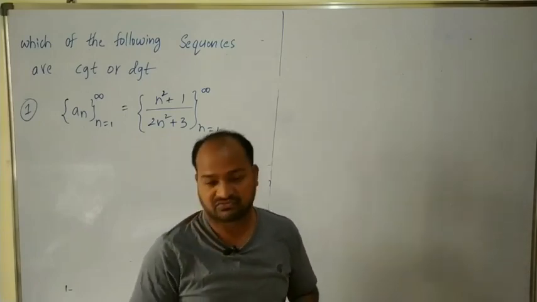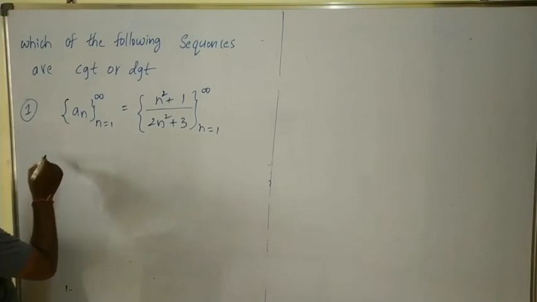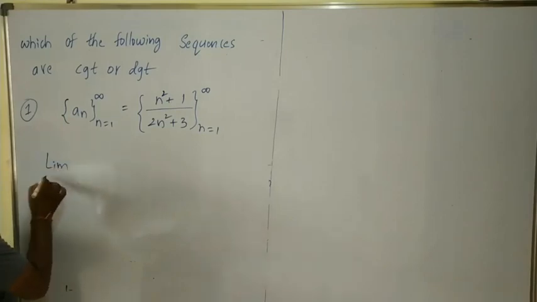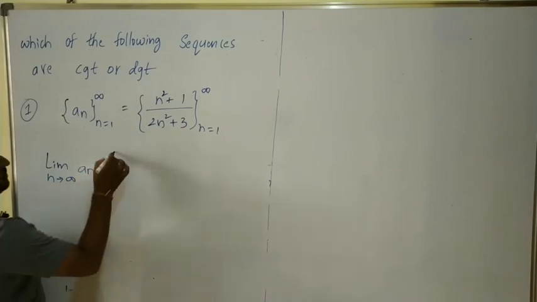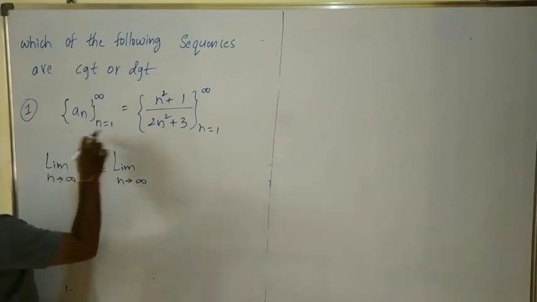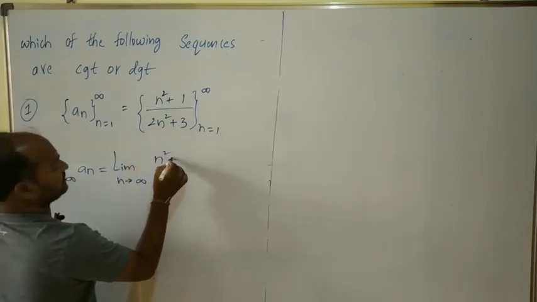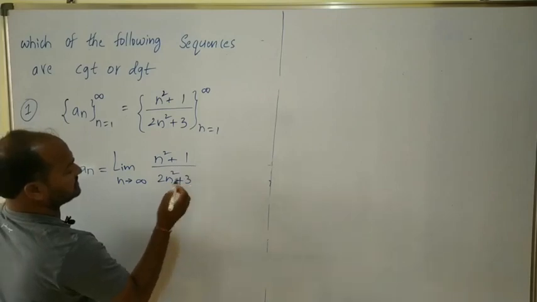So first let us find the limit of this sequence. That means limit n tends to infinity of an, where an is n square plus 1 by 2n square plus 3.